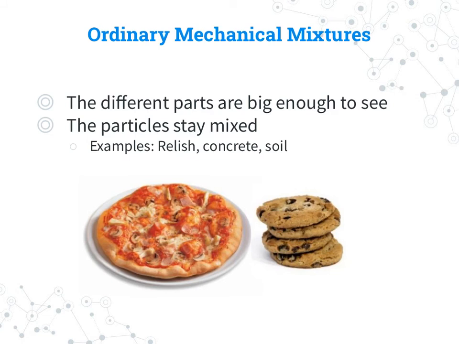An ordinary mechanical mixture is where you can see the different parts. They're big enough to see, and the particles will stay mixed. So relish, concrete, soil, you can see different pieces within this. A pizza, a chocolate chip cookie, my personal favorite. So you can actually see different parts of it, but it still stays stuck together or contained.